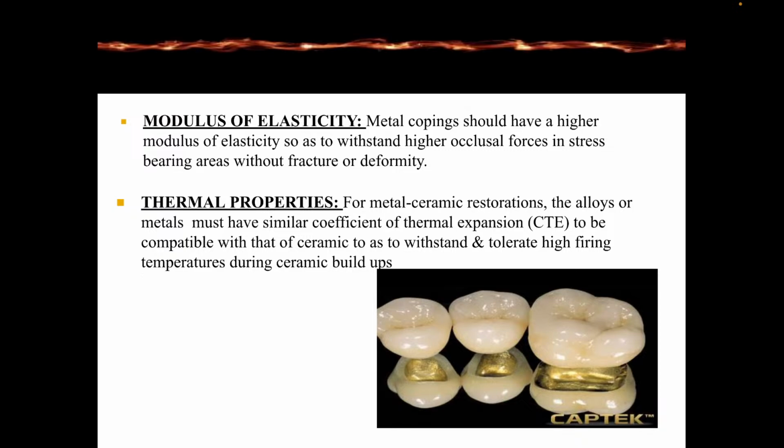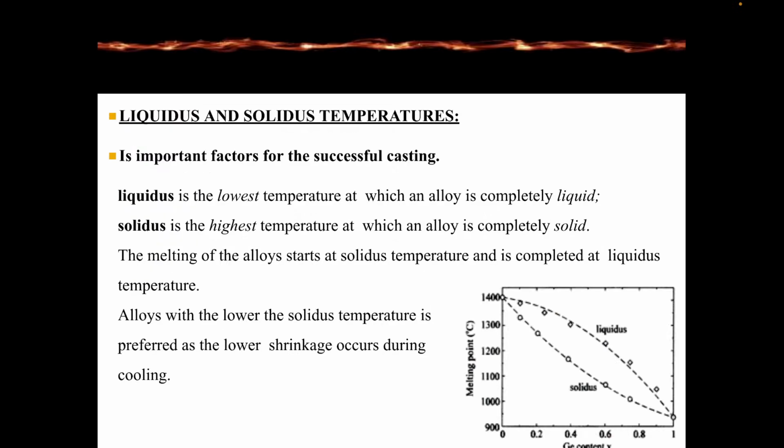Masticatory needs. So thermal property is also an important property for noble metal, metal ceramic or dental casting alloys. For metal ceramic restoration, the alloy or metal must have a similar coefficient of thermal expansion to be compatible with the ceramic, and to withstand and tolerate high firing temperature during ceramic buildup.